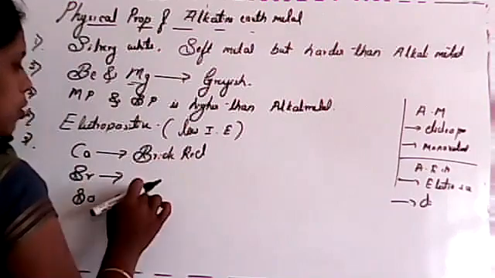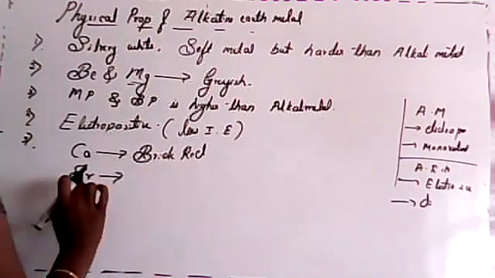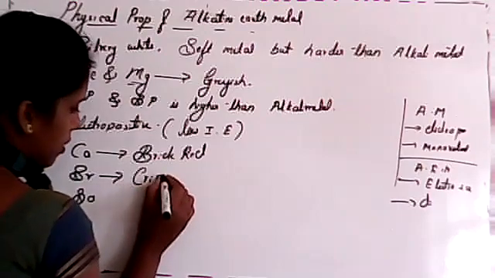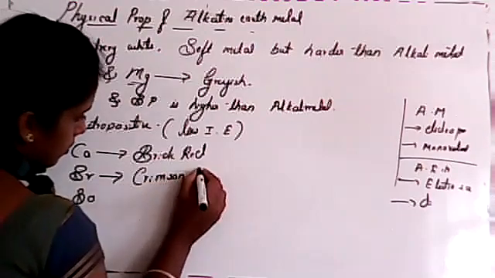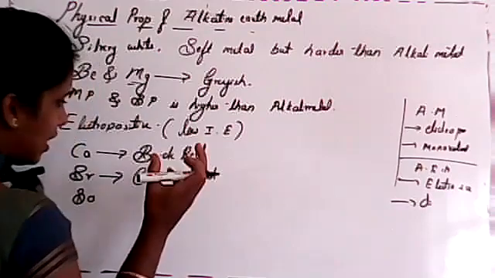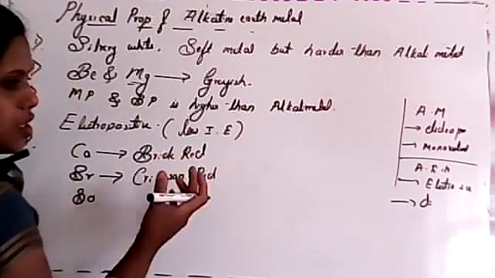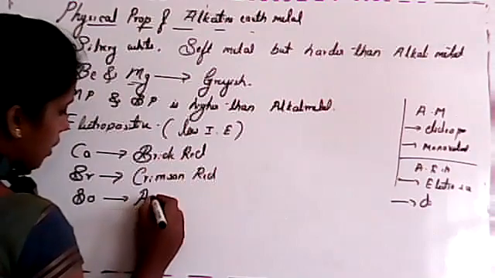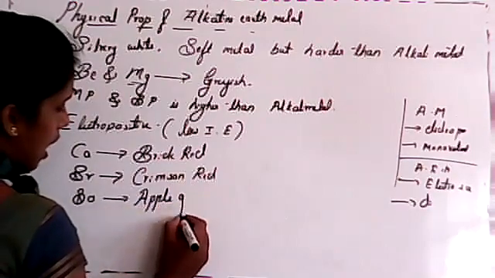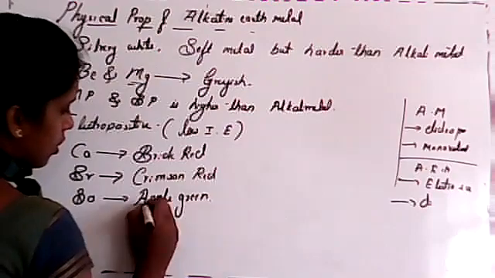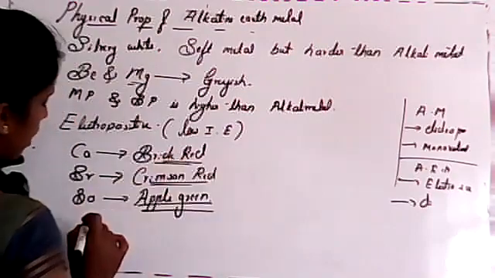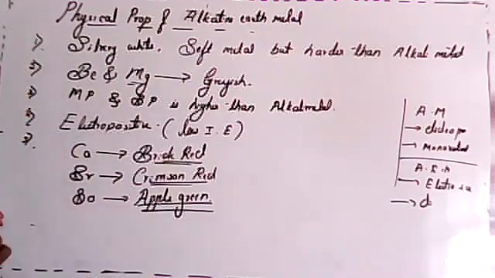Strontium is also red and calcium is also red, but somewhat different. See, strontium is crimson red. So almost light red. And brick red is almost dark, common red. Okay. And the last, barium, is apple green. Clear? So all these things were in your salt analysis, okay? Strontium, barium and calcium. You can see these colors.